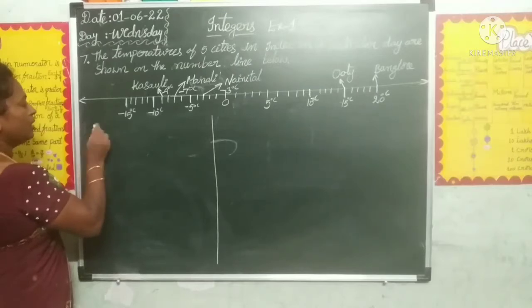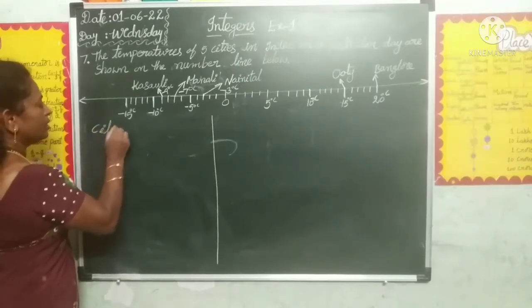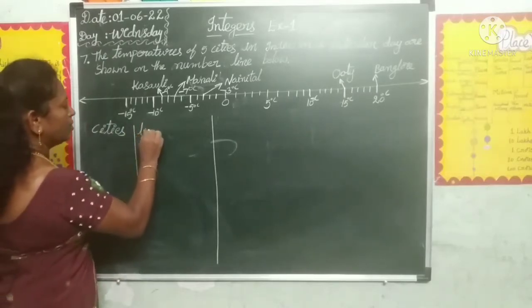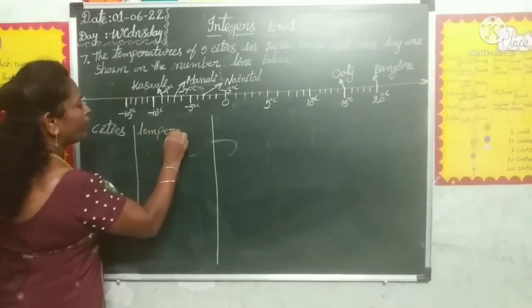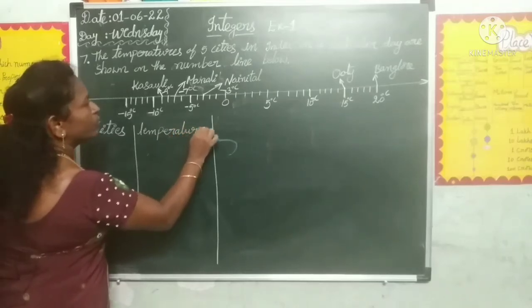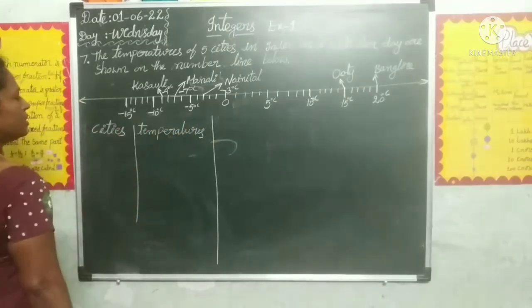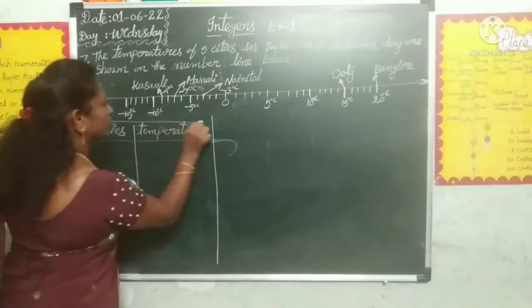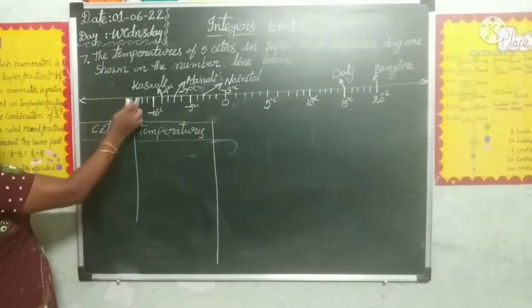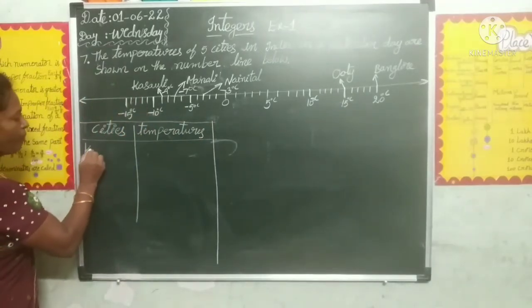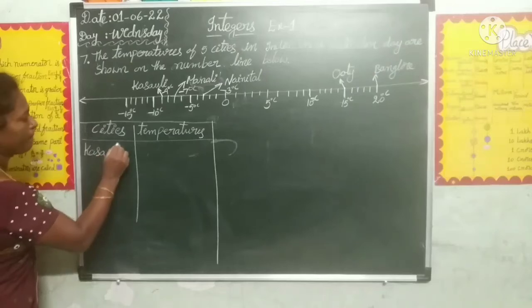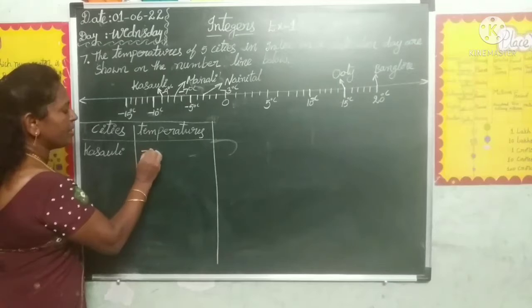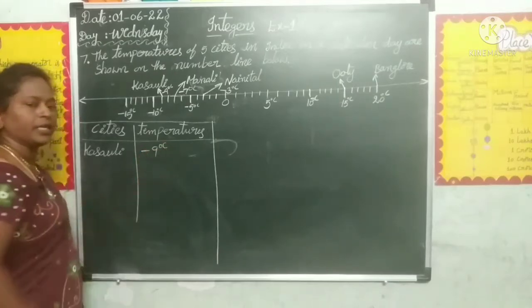First one, Kasuli. How much temperature is recorded? Minus 9 degrees centigrade is recorded.